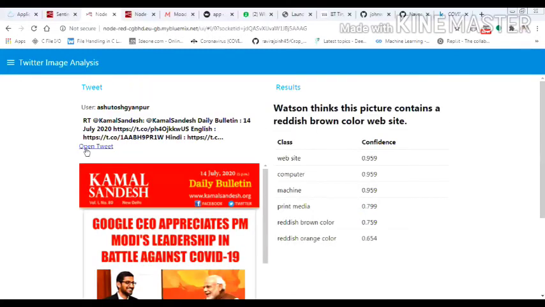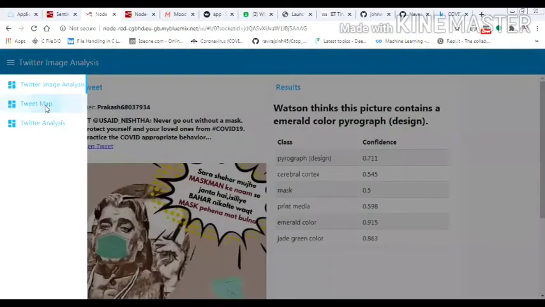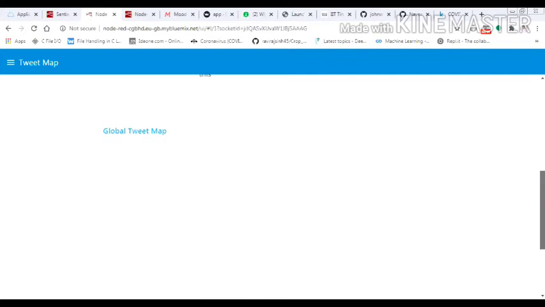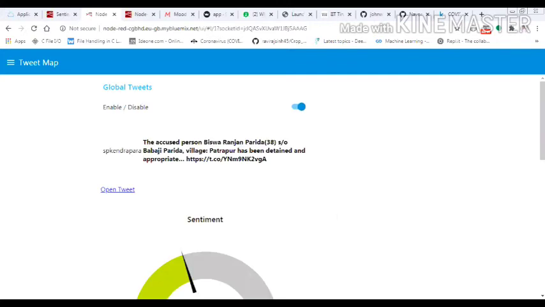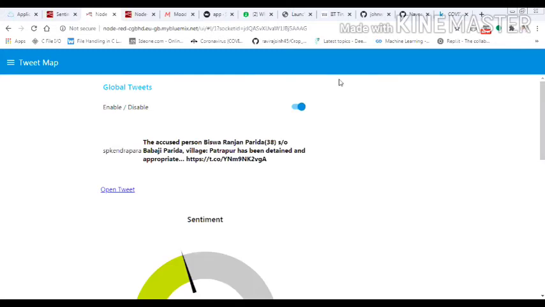Here you can see the sentiment score. Then here we also have an open tweet option. If we click this, we directly go to the tweet page, directly to the Twitter page. Next, we also have Twitter map analysis, in which we can see the tweet along with the map and its place.